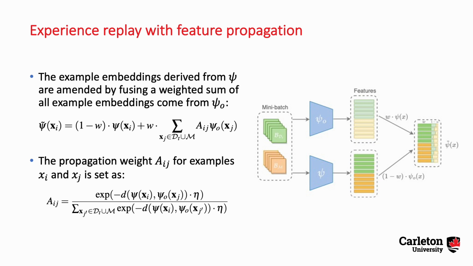So we get Φ tilde of x equals (1 minus w) times the current embedding of x plus w times a weighted sum of the previous embeddings of all data points. The propagation rate a_ij for data x_i and x_j is computed by their Euclidean distance. So in this way, we hope the current feature space can absorb some information from the previous feature space.